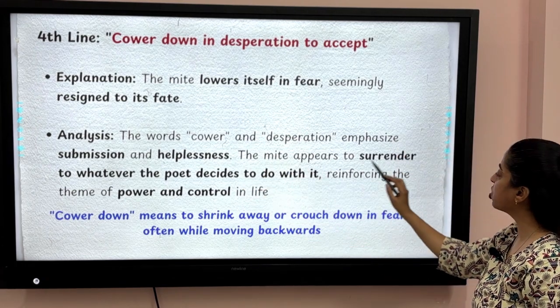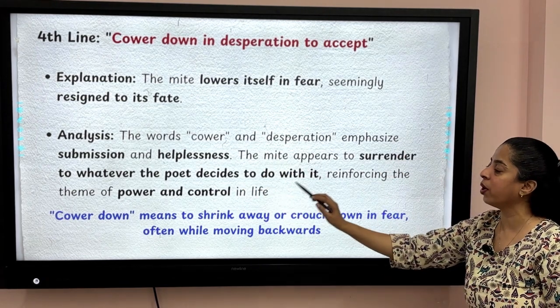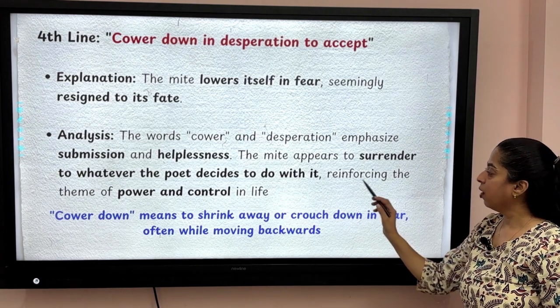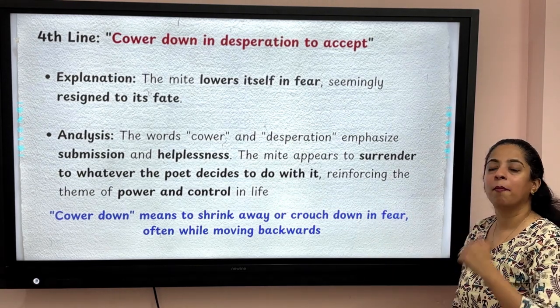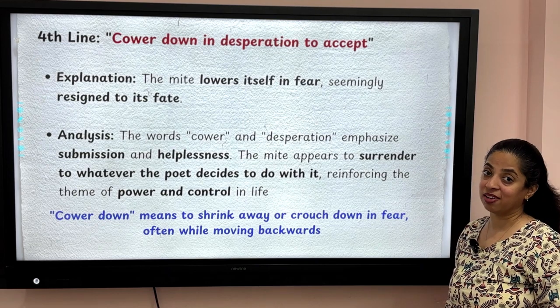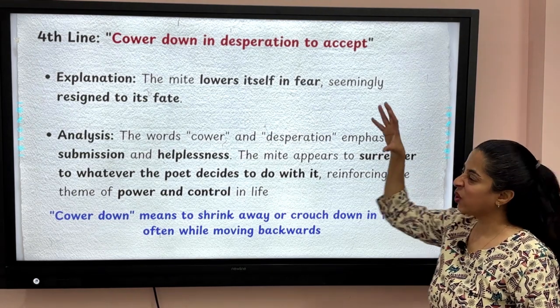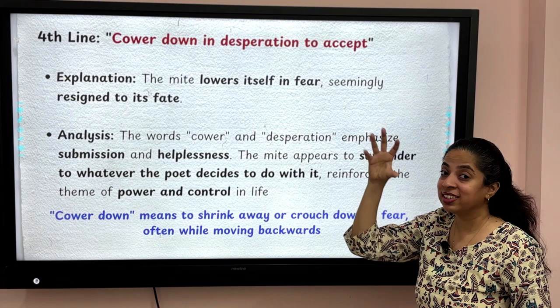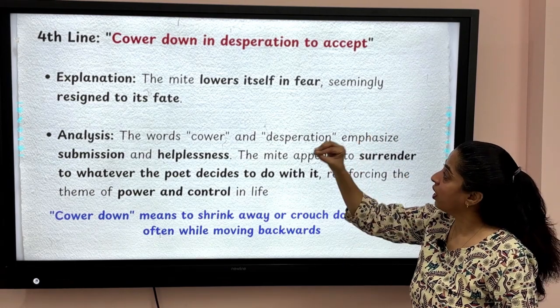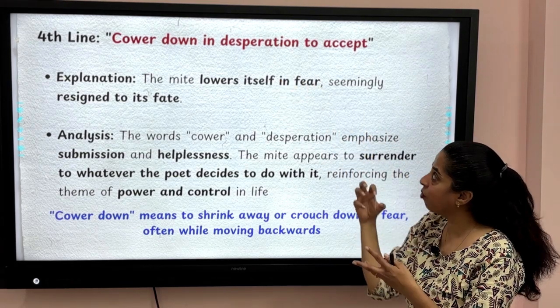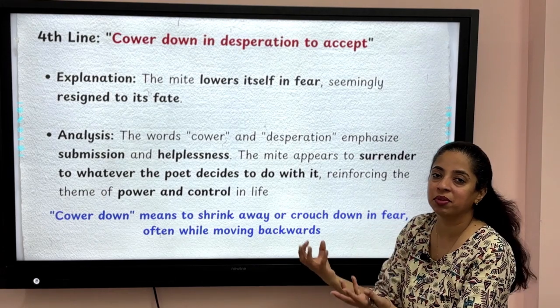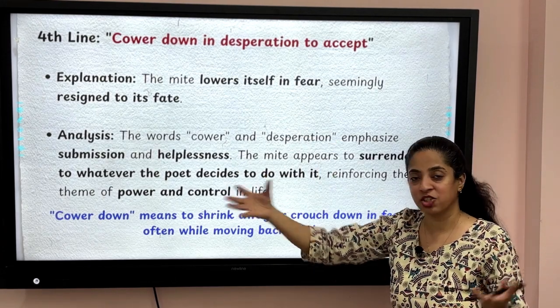The mite appears to surrender to whatever the poet decides to do with it, reinforcing the theme of power and control in life. That's the theme. Okay, so it is a small creature. So it is cowering down in fear and ready to accept the fate that the larger creature has for him.